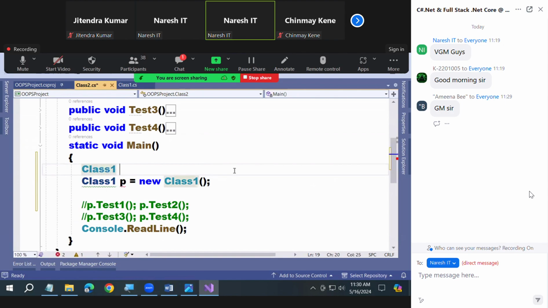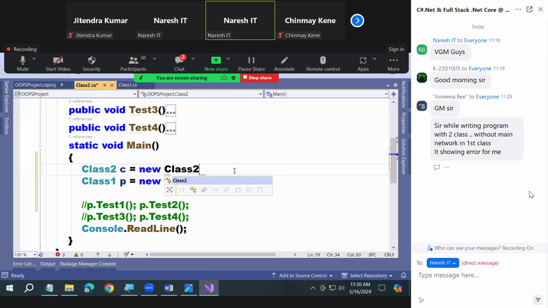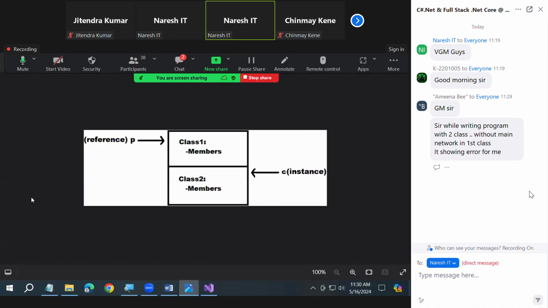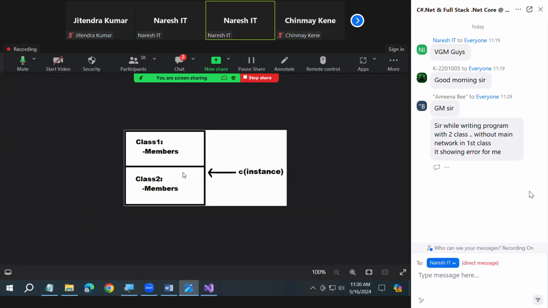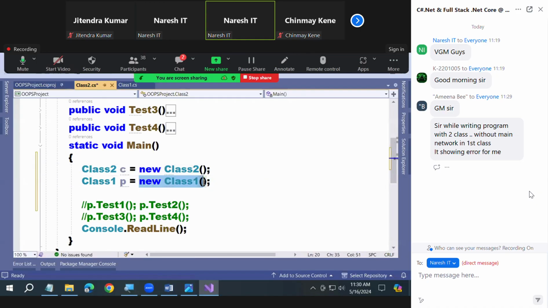Class 2, C is equal to new. What is C? It is an instance of the child class. Whenever you create the instance, this is what happens internally. Yesterday I taught you. Are you clear? What are you doing now?